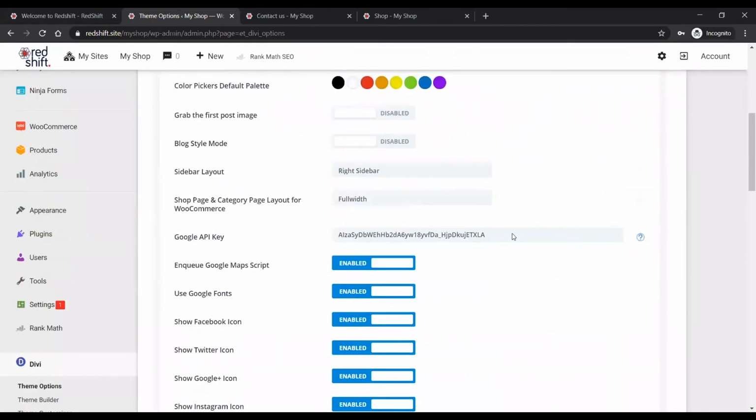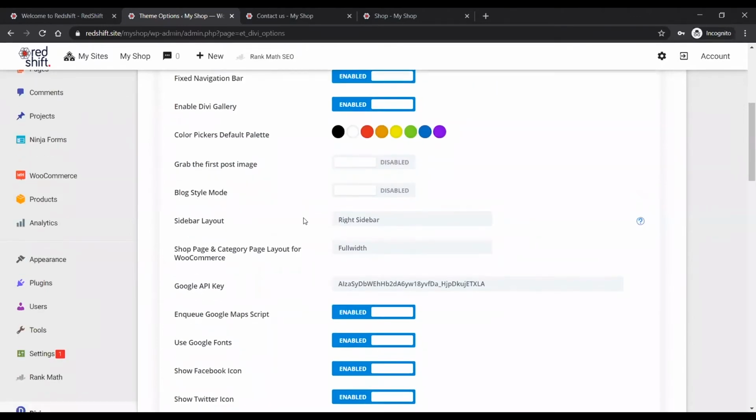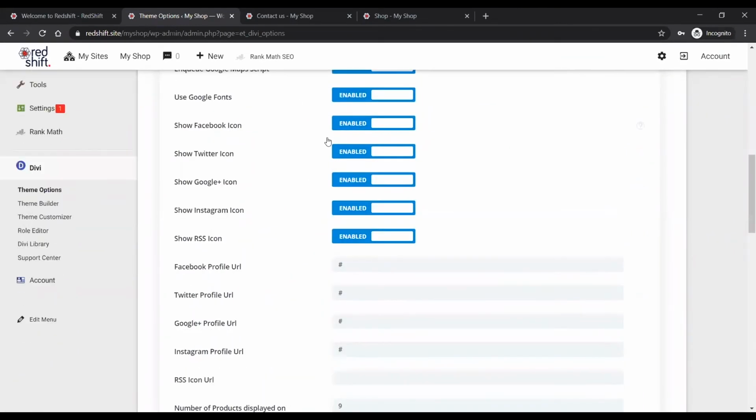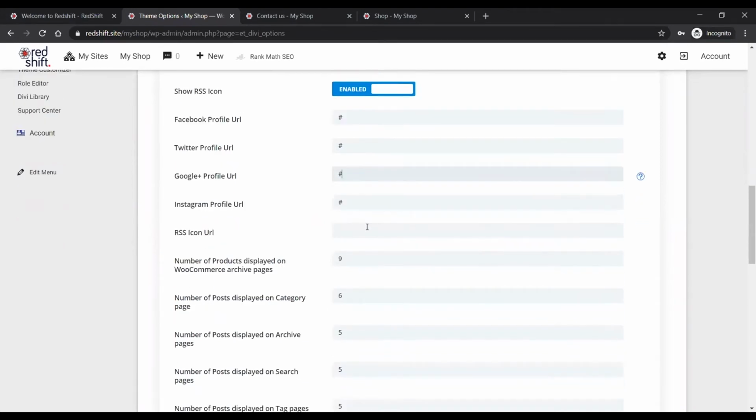And then there's a whole load of other default settings. Here's a very useful color palette. So if you wanted to set a specific color palette for your website, set your colors over here. And then when you're in any of the modules in the Divi Builder and you want to use a color, it'll present you with these colors. So you can access your color palette really quickly. And then, yeah, there's a whole lot of other bits and pieces. Here's those social media icons where you can turn them on and off, and obviously set the URLs. This is a placeholder instead of a URL. The hashtag can be used as a placeholder.